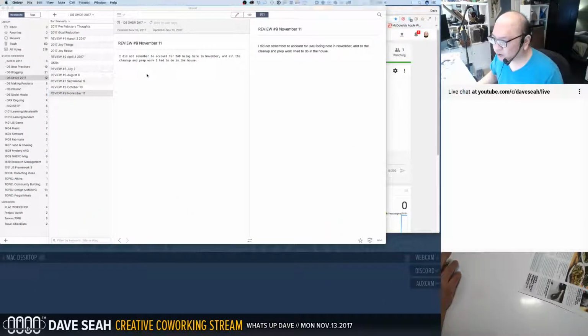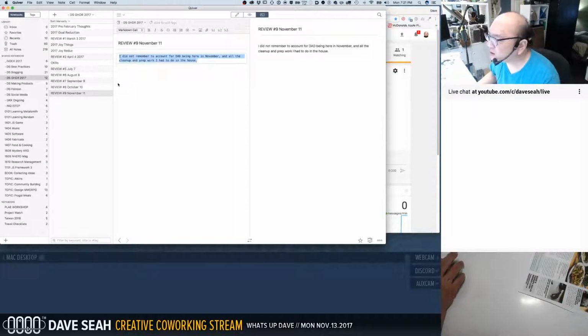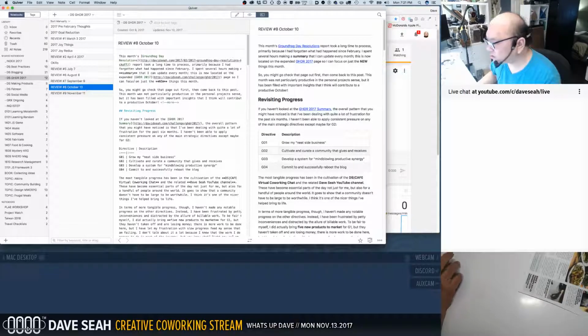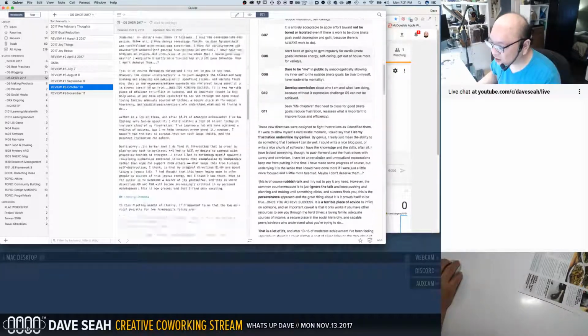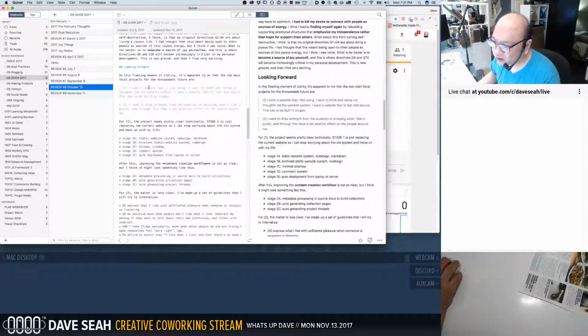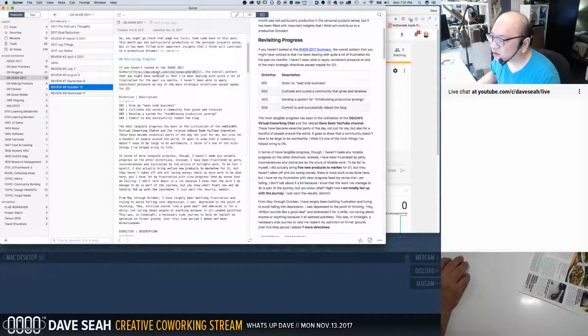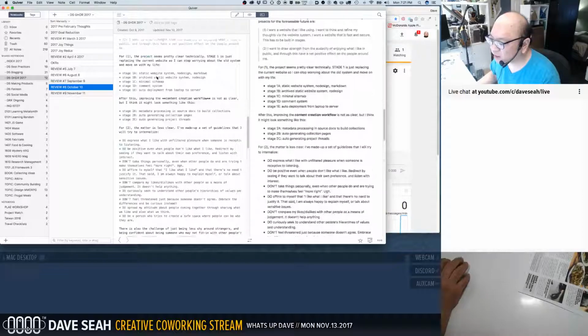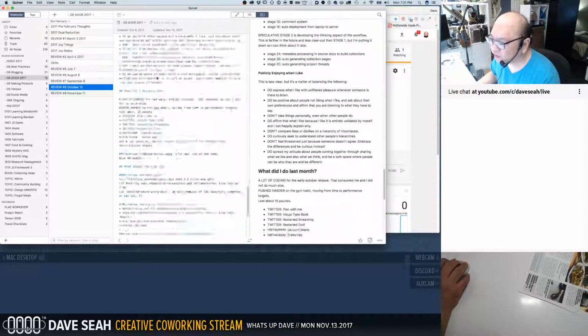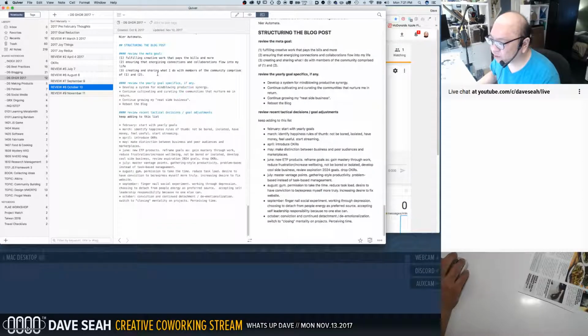So I'm even looking at my Groundhog Day Resolutions review thing here. I haven't even started writing it yet. I need to review last month's, see how I did on this. I think I only set 2 things. I had written a really long one on October 10 that was designed to summarize everything up to that time, so I didn't have to redo a whole lot. I didn't have to reread everything.